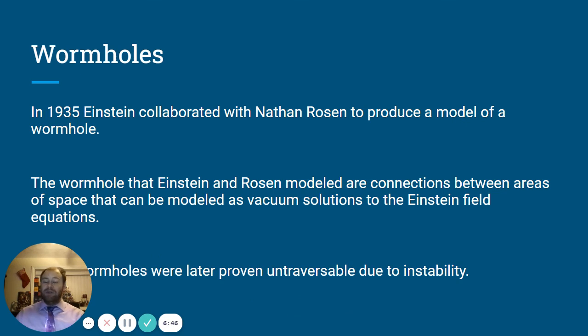The other thing Einstein looked into is a wormhole, and he collaborated with Nathan Rosen on that. The wormholes that Einstein and Rosen modeled are just connections between areas of space that can be modeled as a vacuum solution using the field equations that he came up with. These kinds of wormholes, though, were later proven untraversable, so they can't actually happen. So he thought they could. Turns out, because of some other factors, they don't really work that way.